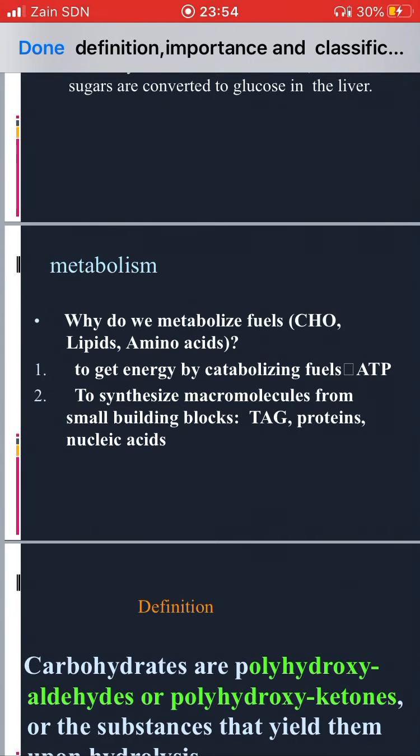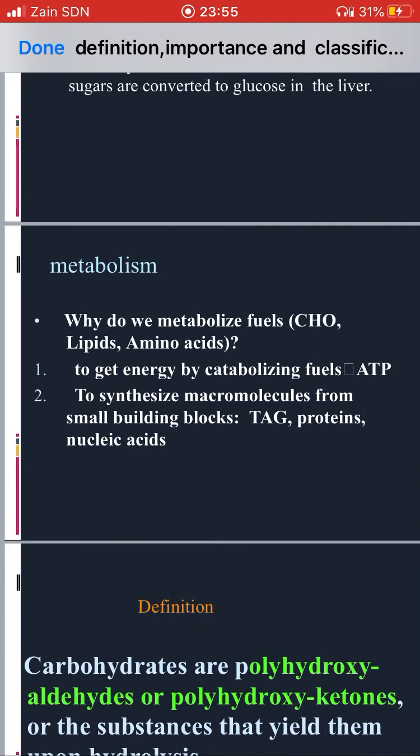The metabolism of carbohydrates. Why do we metabolize carbohydrates? Of course, to get energy. The most important thing in our life is to have energy or fuels, for example in the form of ATP. ATP is the abbreviation of adenosine triphosphate.